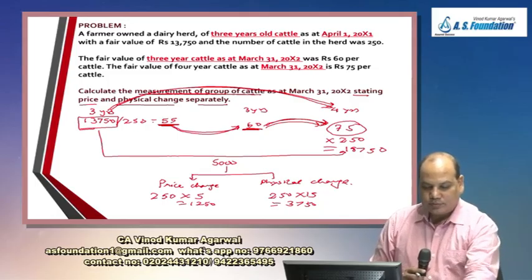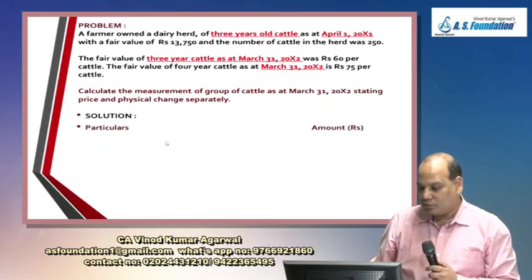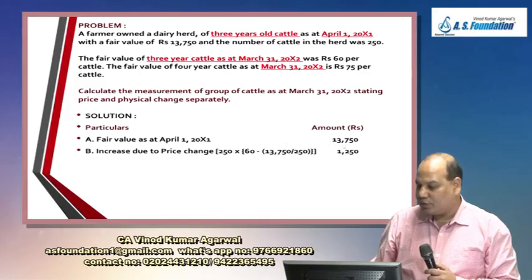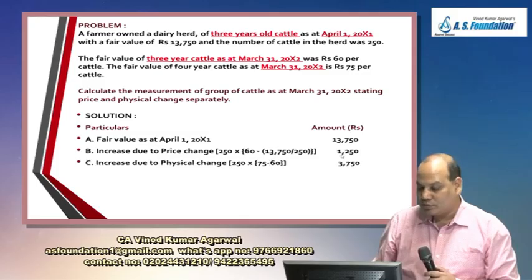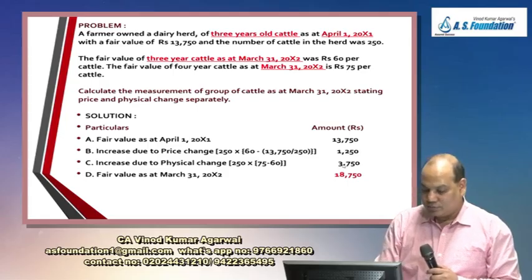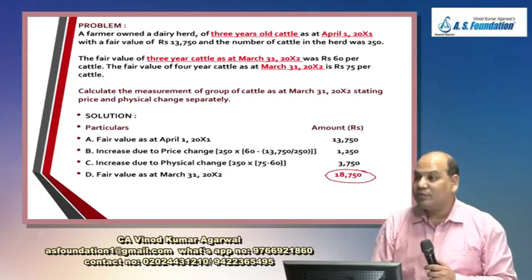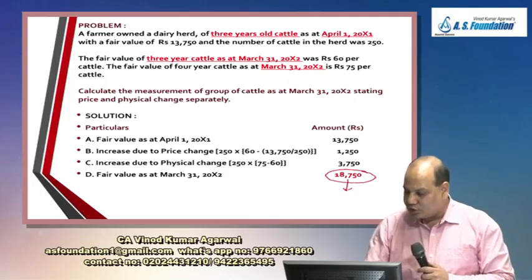Is it right? So how do you present the answer and identify if there is any error in the notes? First you write opening fair value 13,750, increase due to price change 250 into 60 minus 55, 1250, increase due to physical change 250 into 75 minus 60, and therefore, taking the total, fair value should be 18,750, and you can cross check this number.